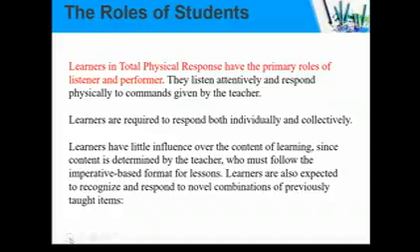Learners respond individually. They have little influence over the content of learning, since content is determined by the teacher, who must follow the imperative-based format for a lesson. Learners are also expected to recognize and respond to novel combinations of previously taught items. It means that when learners get new content, they also need to remember what they got in the previous lesson. They can use this method to remember the vocabulary or items.